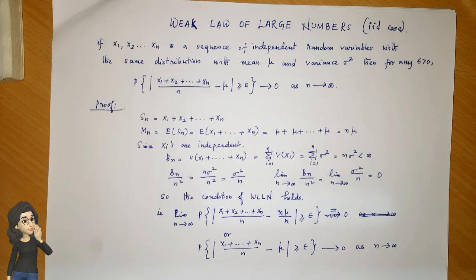So in the weak law of large numbers in the IID case, we can see that the probability of mod of x1 plus x2 plus etc. plus xn by n minus mu greater than or equal to epsilon tends to 0 as n tends to infinity.